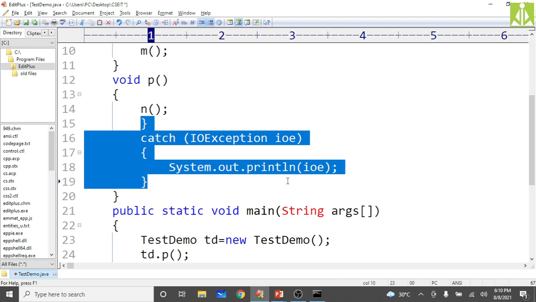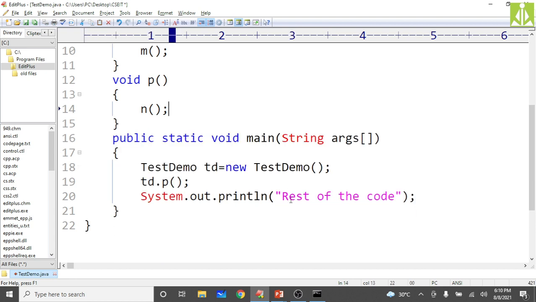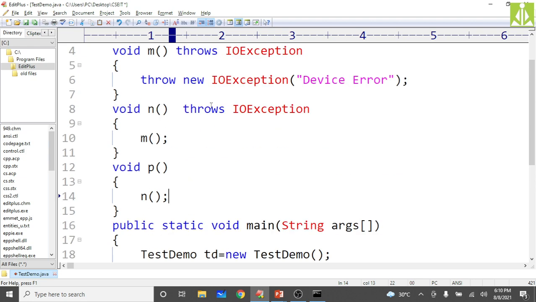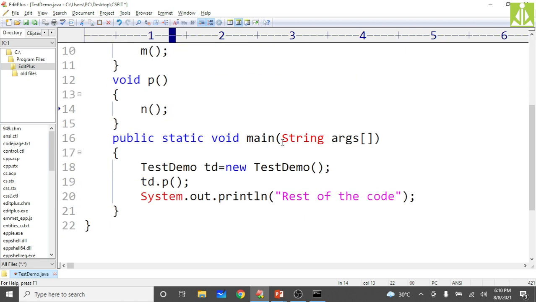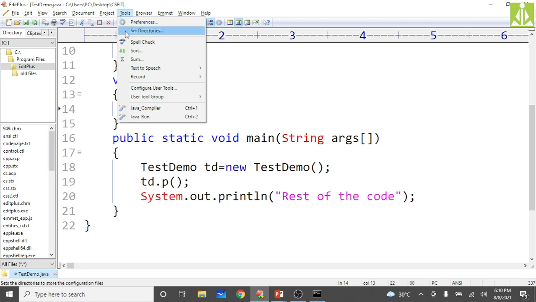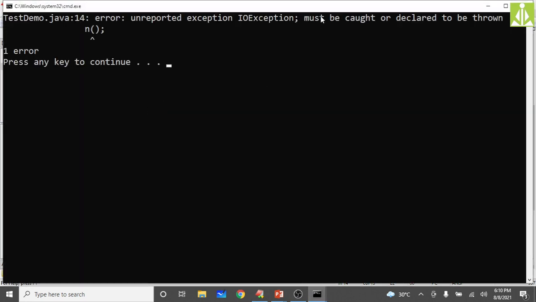You just see. Again a compile time error, because who is calling P? Main is calling P. And P is throwing what type of exception? P is throwing a checked exception, because IO exception is a checked exception. If P is throwing a checked exception, main must know in advance that P will throw a checked exception. And we are not making main aware in advance. So what will happen? Compile time issue. Again, the compiler will show an error that we must declare. See here: must be caught or declared to be thrown.